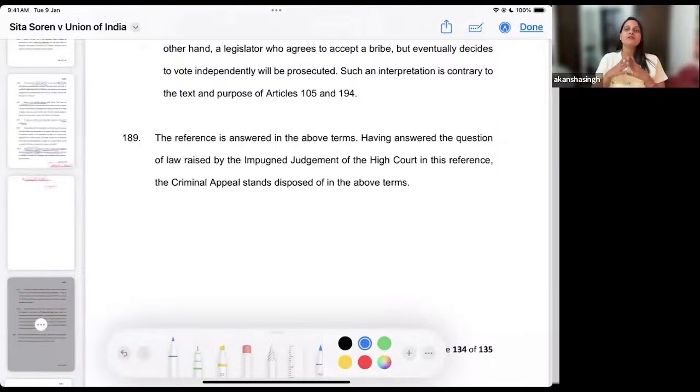this particular case of Sita Soren versus Union of India, in which the jurisdiction of the Honorable Supreme Court was invoked, how? By the criminal appellate jurisdiction, right? It has overturned the previous judgment with respect to the question of immunity that is to be granted to the members of the legislative body. But at the same time, we also conclude and understand that the question of them being public servants has not been challenged in the given case, and we continue with the same understanding of PV Narasimha Rao that we had before. Okay, so I am concluding this class now.